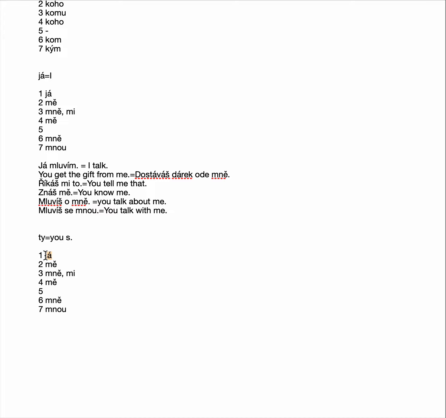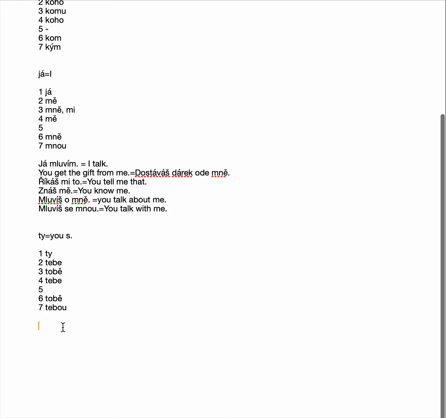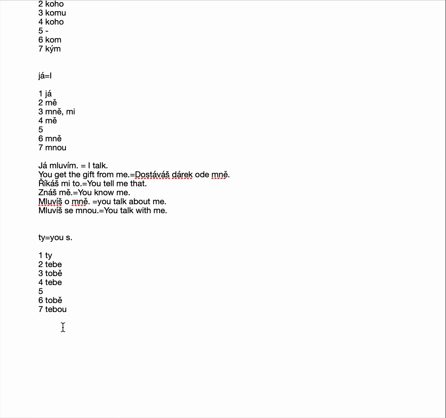So the default is ty, but then it's tebe, then it's tobě, then it's tebe, and the story is the same. I'm not gonna do new sentences again. You can just replace those sentences, rewrite those sentences. So these are for the singular you. The third person is he, she, it, and then it continues. So we'll do that in another one.